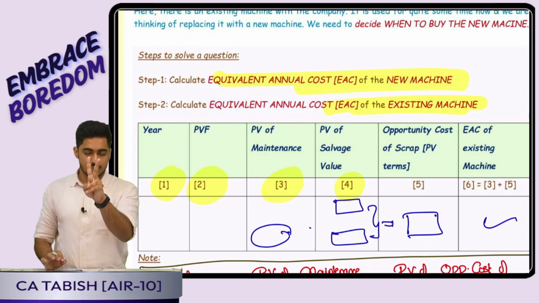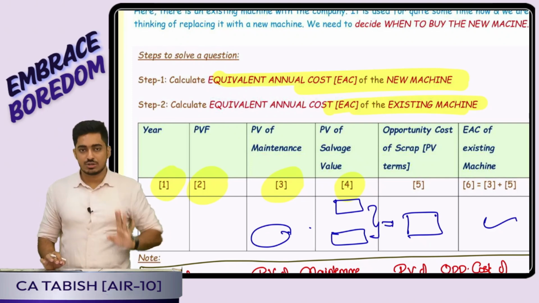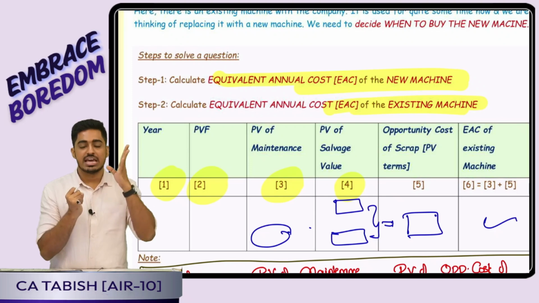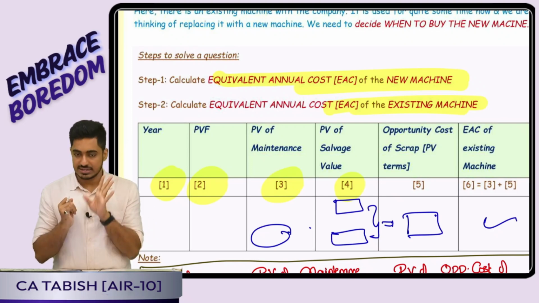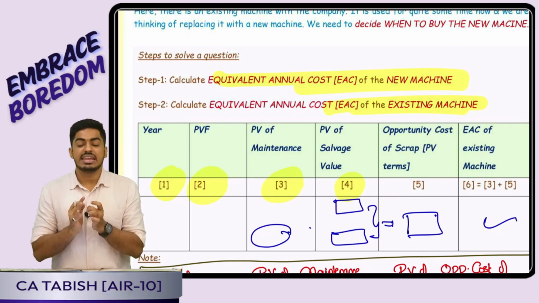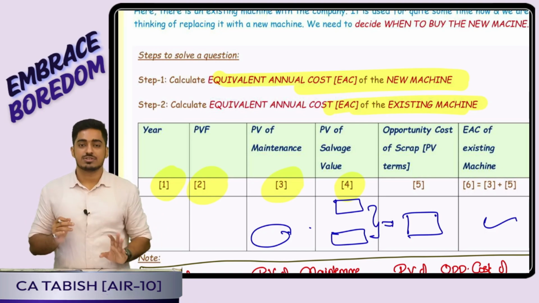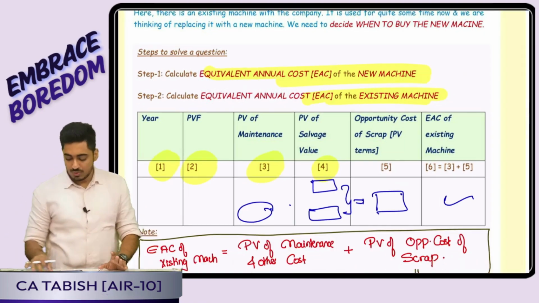Two costs are there. What all? Maintenance and the opportunity cost of scrap. I want everything on a present value basis. First I will calculate the present value of maintenance. Simple. Next, I want to calculate the present value of the opportunity cost of scrap. That is what I have sacrificed. How will I do it? Simple.